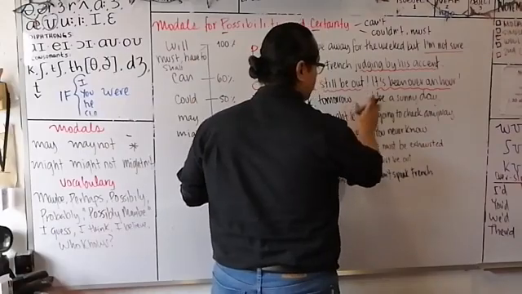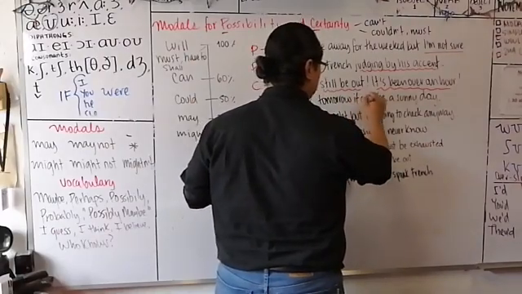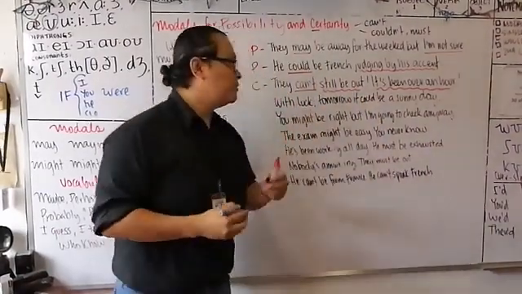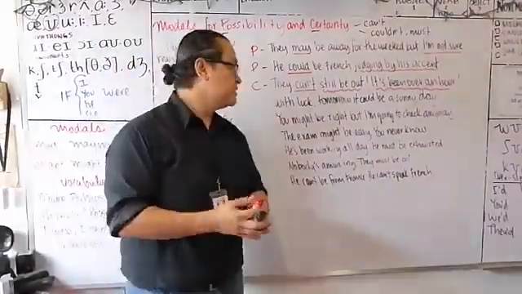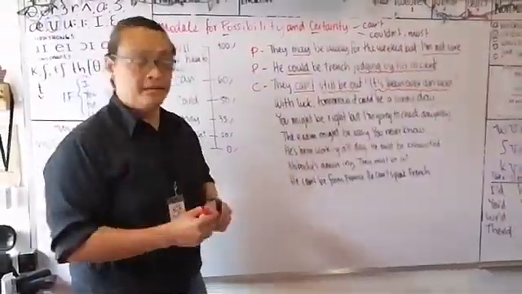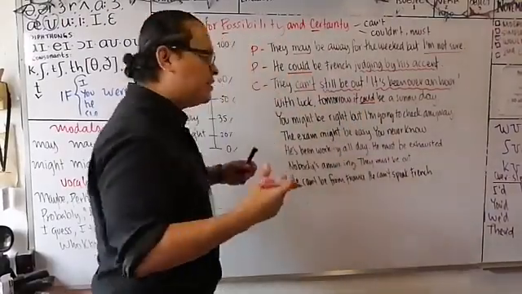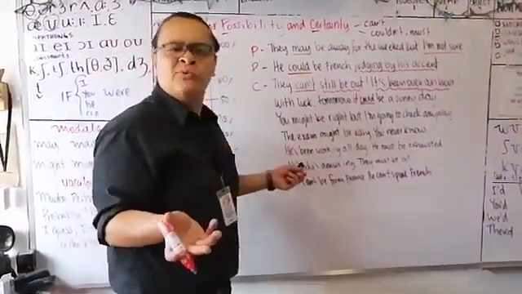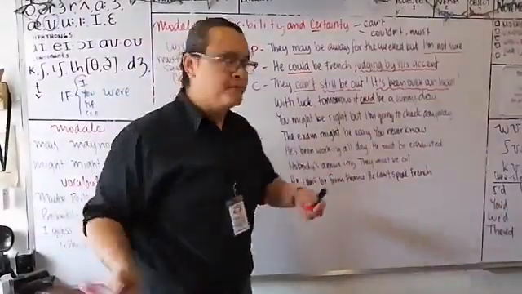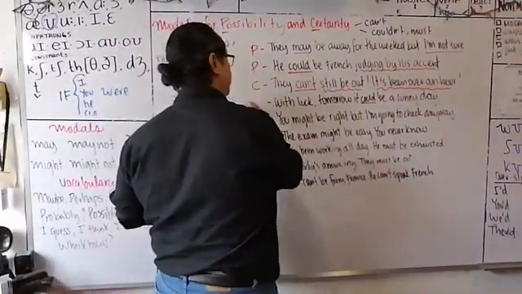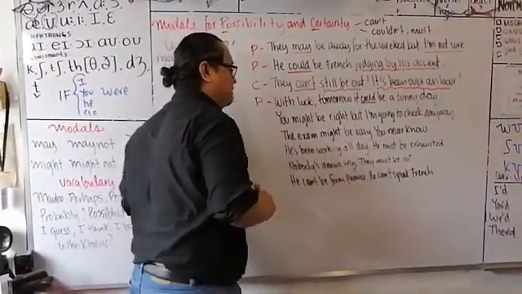Which is the modal verb? Could. Who knows? Perhaps, right? So here, this would be what? Possibility. We'll give it a P.